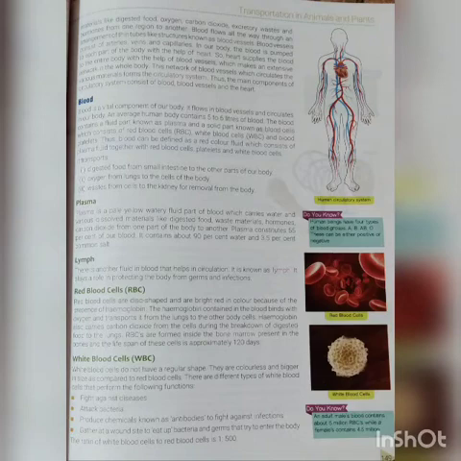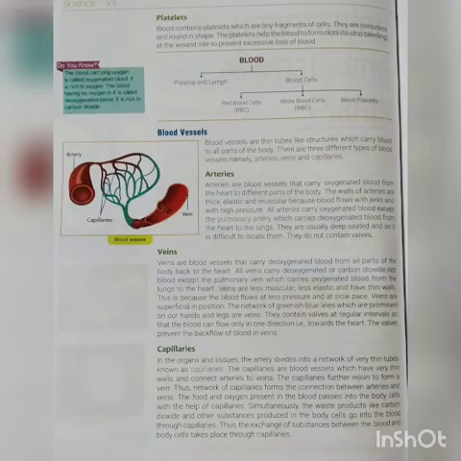Now how do they do that? These white blood cells gather at the wounded site so that they can eat up the bacteria and germs which are trying to enter it. So students, the ratio of white blood cells to red blood cells is about 1:500. That means if there are 500 red blood cells, there will be only one white blood cell.